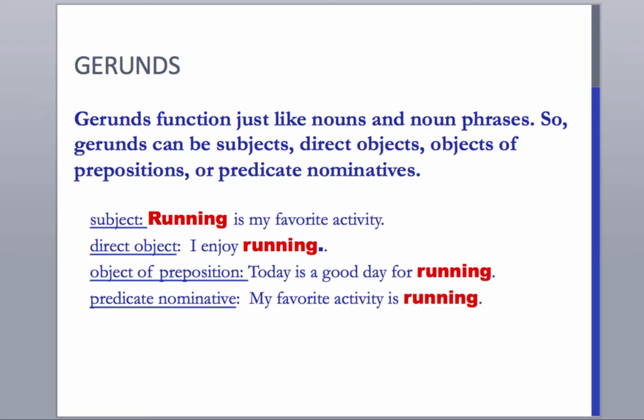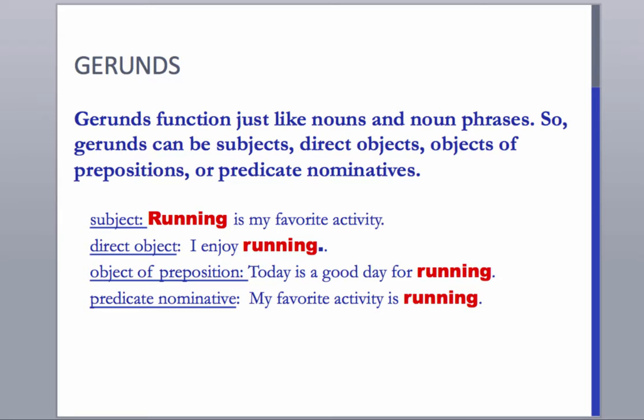In the first example, "Running is my favorite activity." Running is the first noun phrase of the independent clause, so this is the subject. In the second, "I enjoy running." Running is a noun phrase following a transitive verb. Thinking of chapter 3, we have subject, transitive verb, and then the direct object.